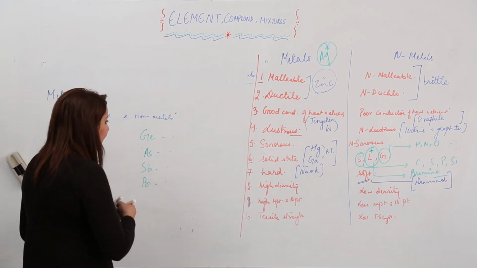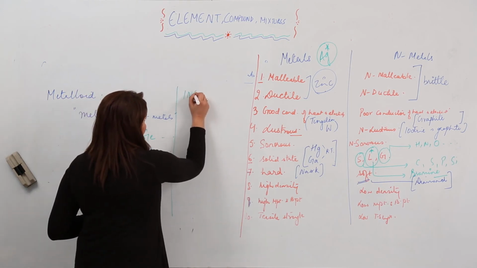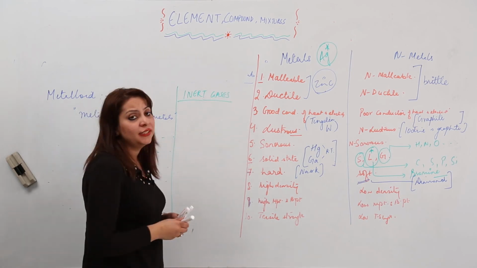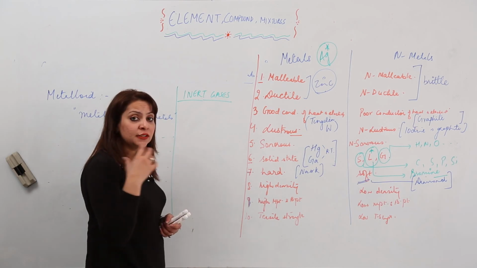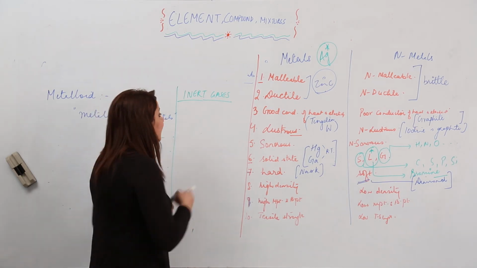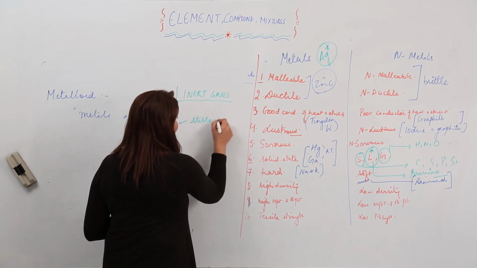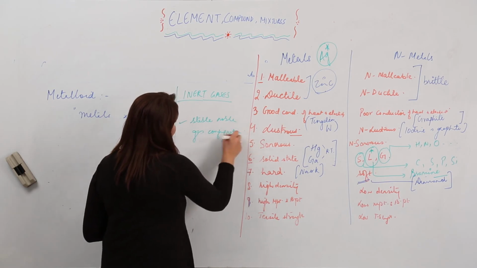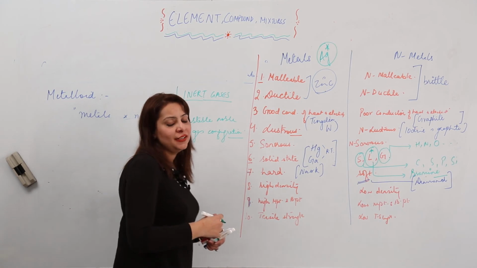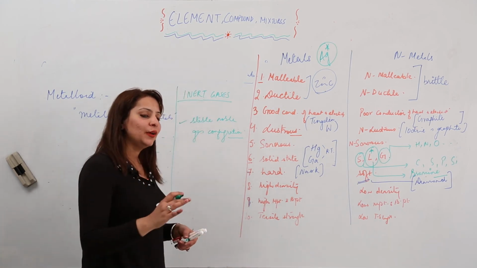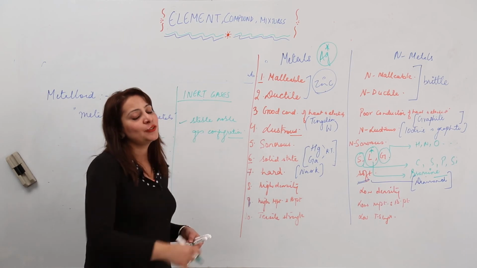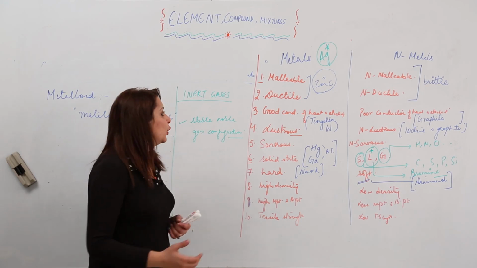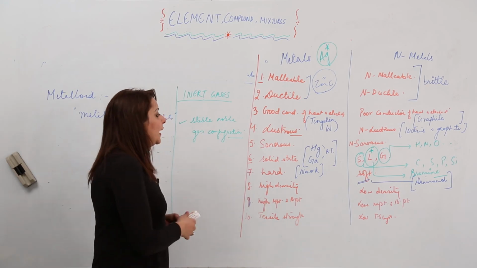The 4th subgroup we are left with is inert gases. You must be knowing this because we did it in atomic structure, what the inert gases are. Inert gases show a special property, that is they have a stable noble gas configuration. That is why they are also called noble gases, because their octet is entirely complete, and in case of helium it is a duplet. In the rest of the members the octet is fully filled. They don't need to combine with other elements. So that is why their valency is 0 and they are called inert gases.